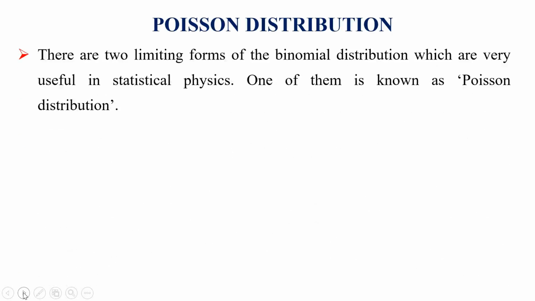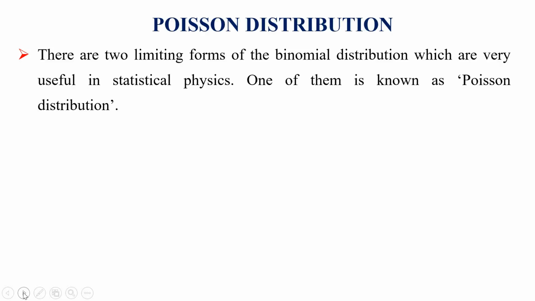There are two limiting forms of the binomial distribution which are very useful in statistical physics. The first one, which I discussed in the previous lecture, is the Gaussian distribution, one limiting form of the binomial distribution.